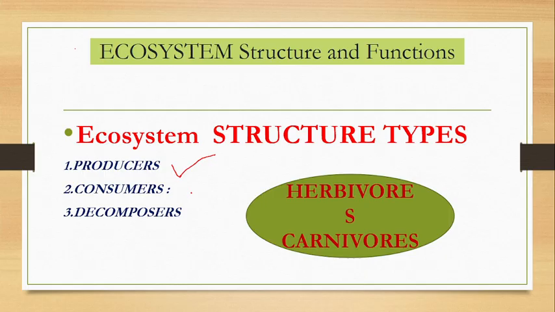Wheat itself, the seed we get from that, is a producer. In the case of the rabbit, do you know about the rabbit? What is the food of the rabbit? Carrots are used. So carrots themselves are producers.